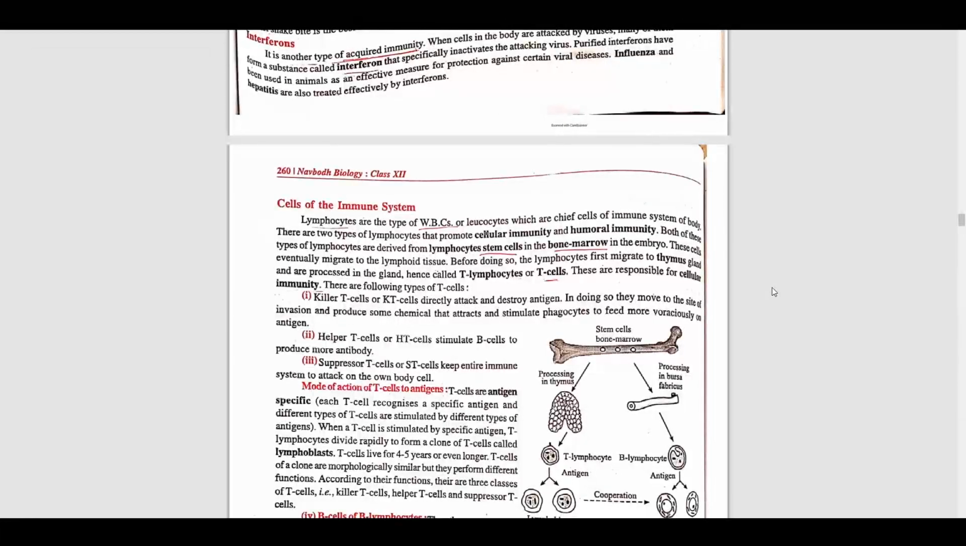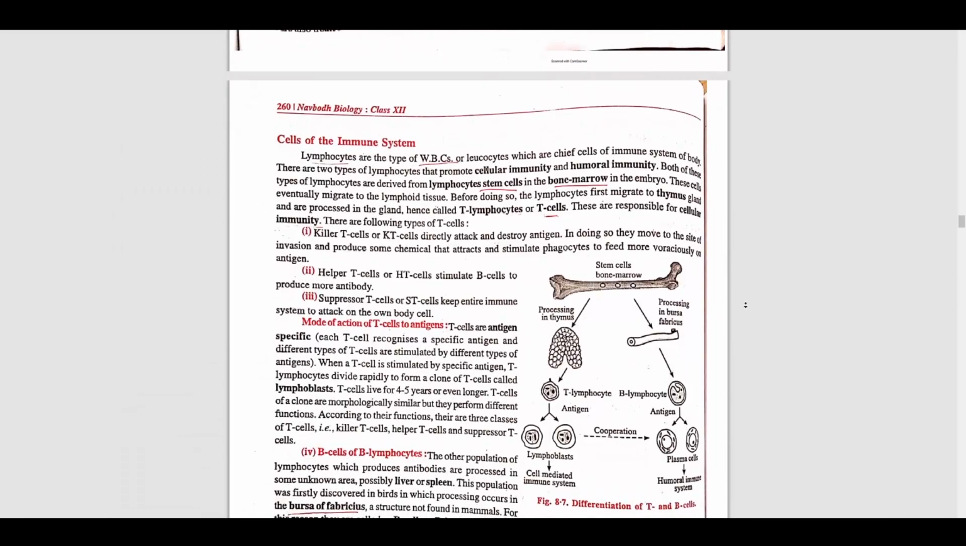So first is your killer T cells, in short KT cells, that directly attack and destroy the antigen. Okay, second is your helper T cell, that is HT cell, that stimulates the B cells to produce more antibody. Next is your suppressor T cell, that is ST cell, that keeps the immune system from attacking the body's own cells. Okay, so these are the different kinds of cells of the immune system.